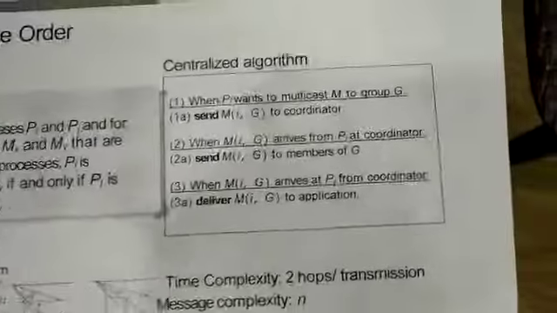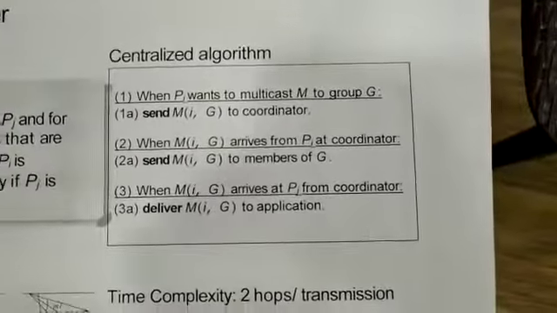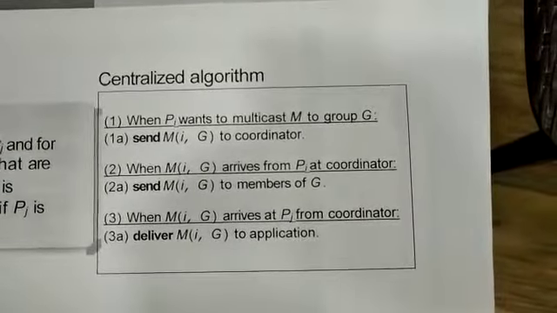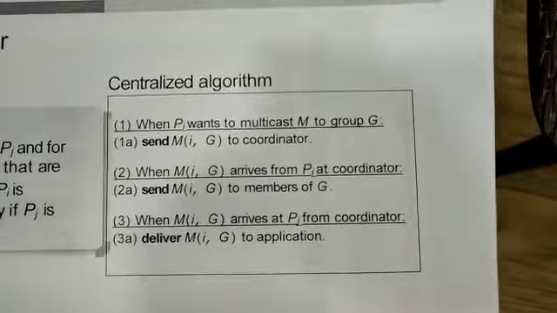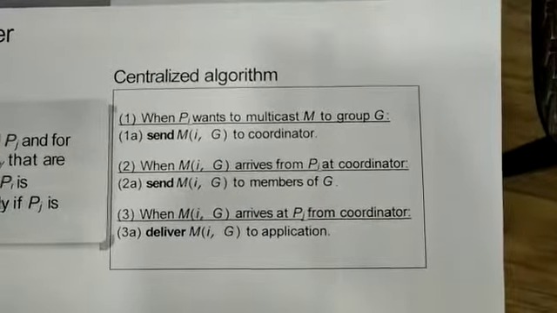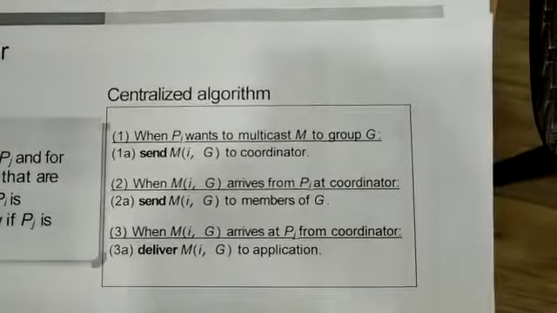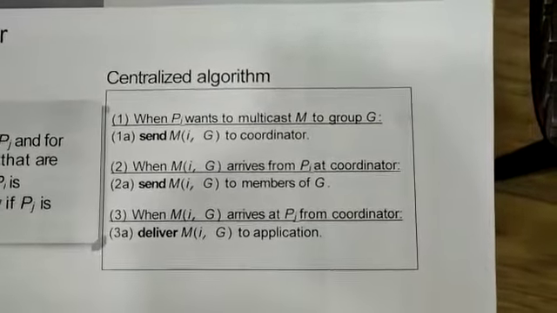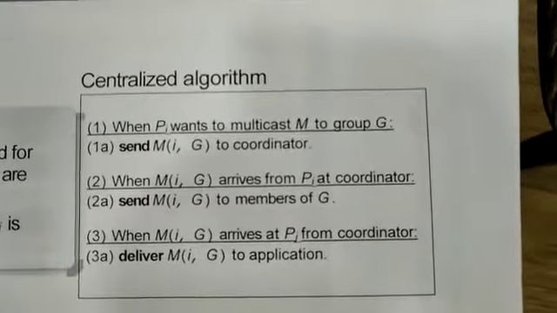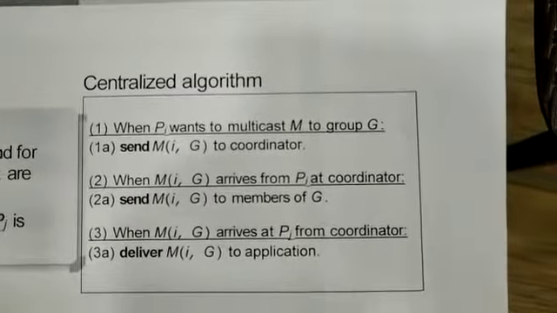First, what is the centralized algorithm? Here we have a central coordinator. The processes cannot communicate with each other directly, so they cannot multicast the message to group members. So a process sends a message to the coordinator first, then the coordinator distributes the message to group members. The process is explained in three steps.